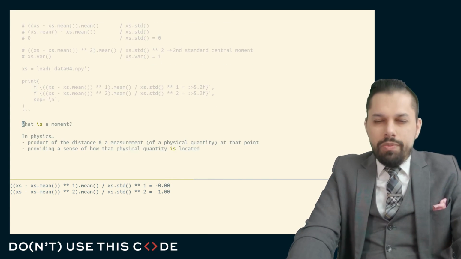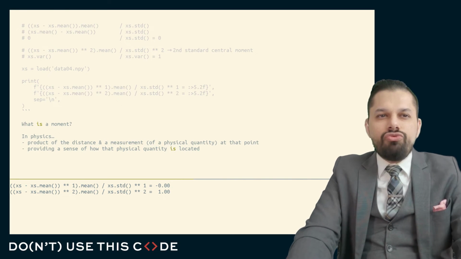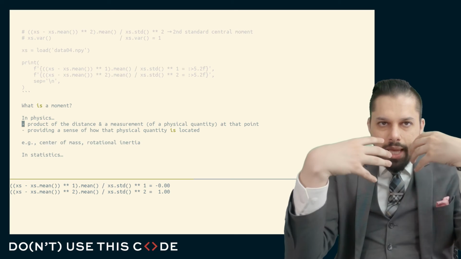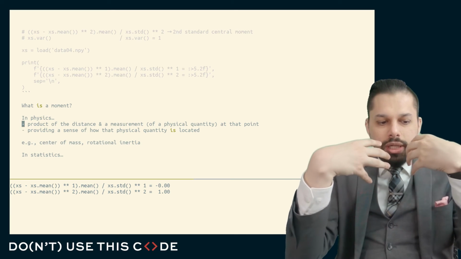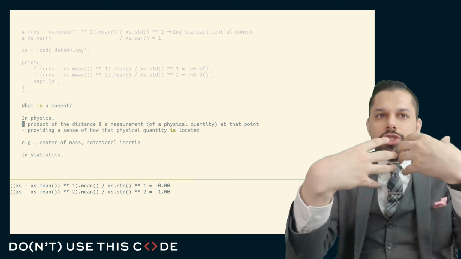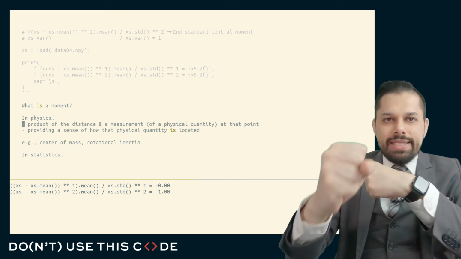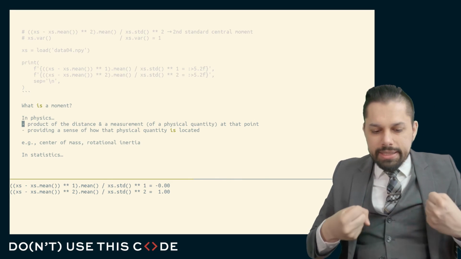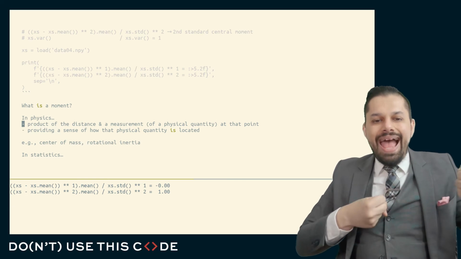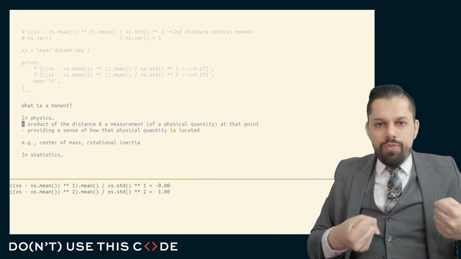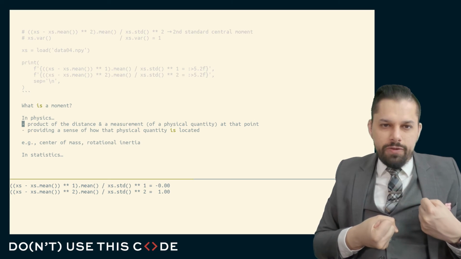Now, I've said the word moment many times, and I want to give you an intuition for what all of this really means. If you learn the term moment in the field of physics, you'll learn it in terms of some measurement, some calculation that is a product of a distance and some measurement of a physical quantity. And the idea here is we're trying to give a sense for how these things are located or distributed in space. And so we can think about something like the center of mass.